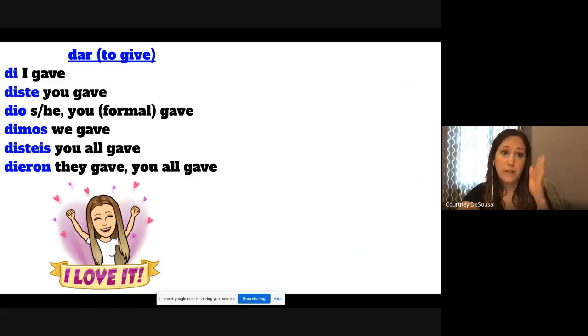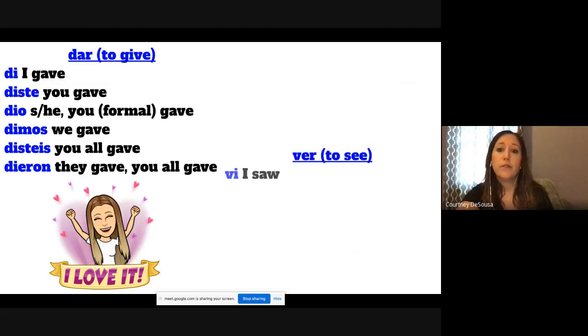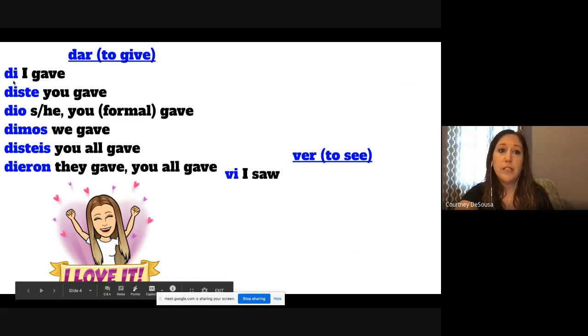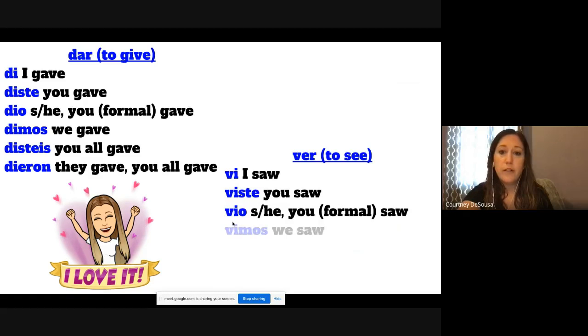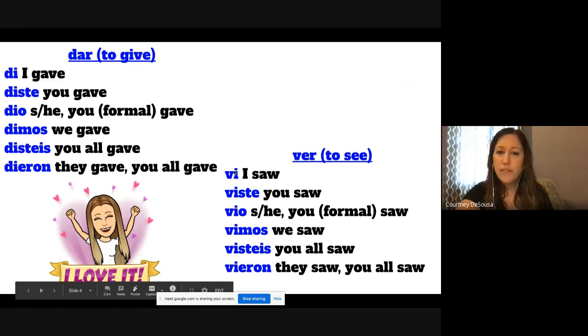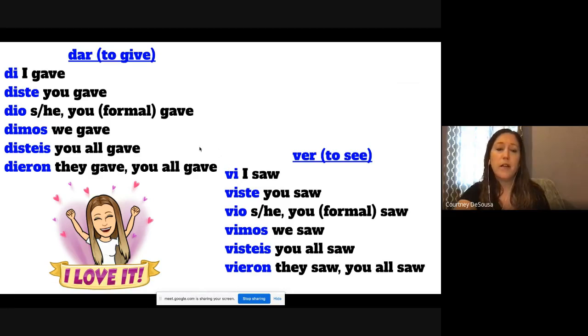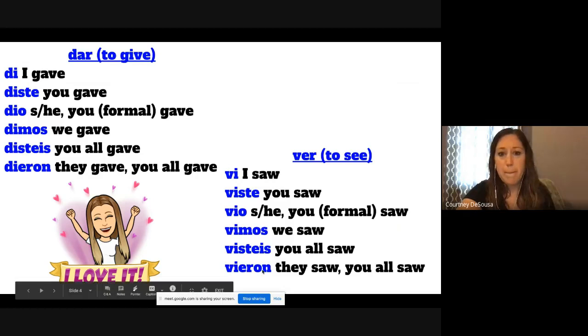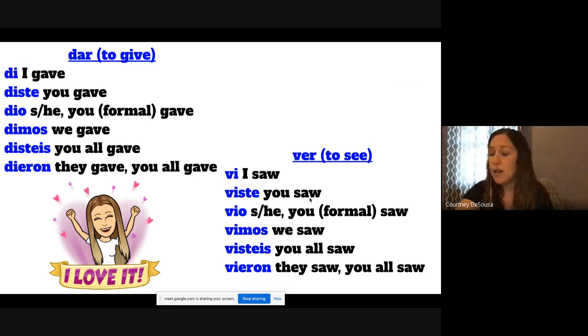So you'll see there's a pattern. There's no accent marks, which is great. And it follows that pattern in the same exact way for the verb ver, to see. So you'll notice that you just change that first letter. So D changes to V. Vi, viste, vio, vimos, visteis, vieron. So muy fácil. You can kind of compare the 2 and memorize them, and it should be no problem. And this is the preterite, the past tense of saw. So see is saw, and then give is gave. Muy bien, so vamos a practicar.